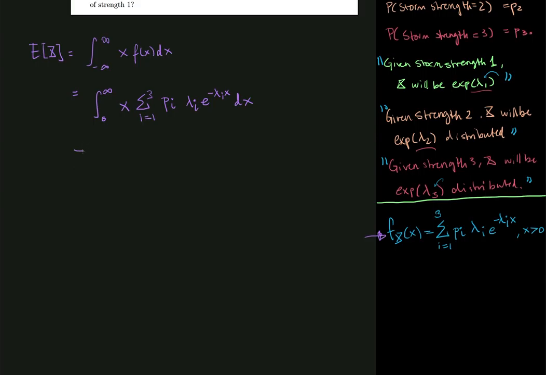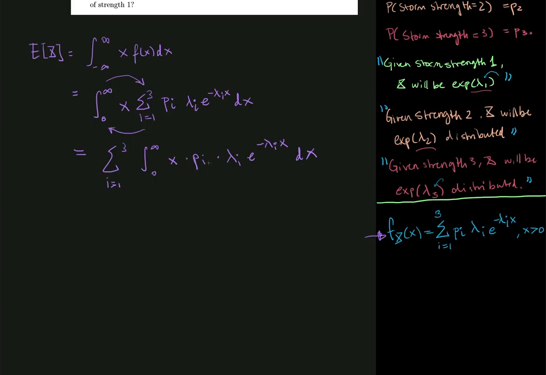Now what we can notice here is that we can interchange sum and integral sign in all positive integrals and sums. So we can move out the summation. So I have i equals 1 to 3, and inside here I have the integral from 0 to infinity of x multiplied by pi multiplied by the density of an exponential distribution with parameter lambda i.